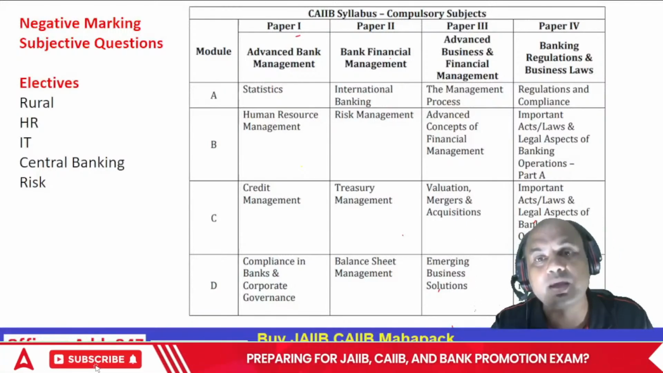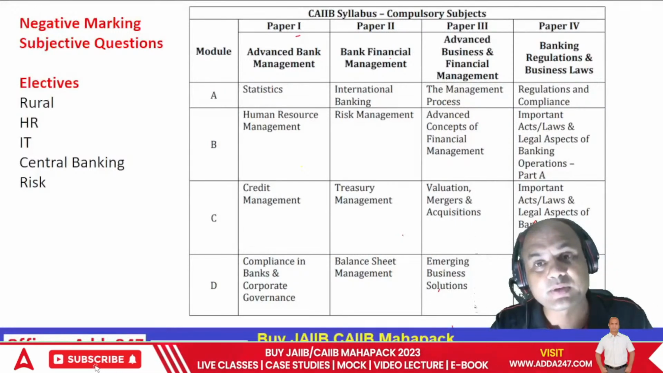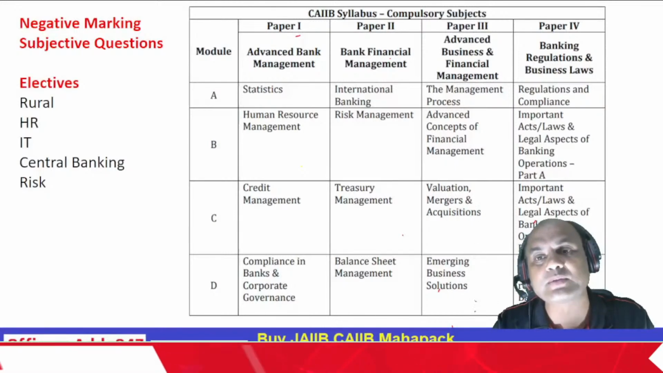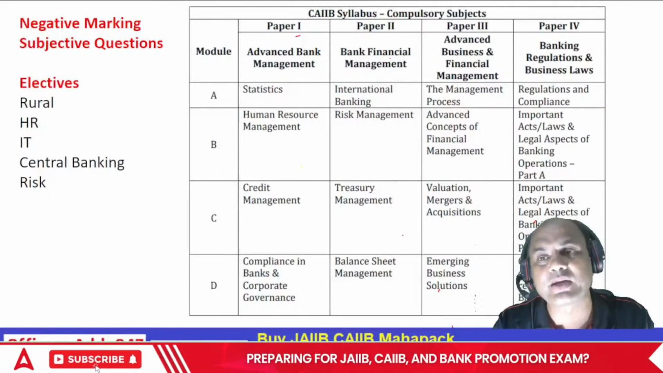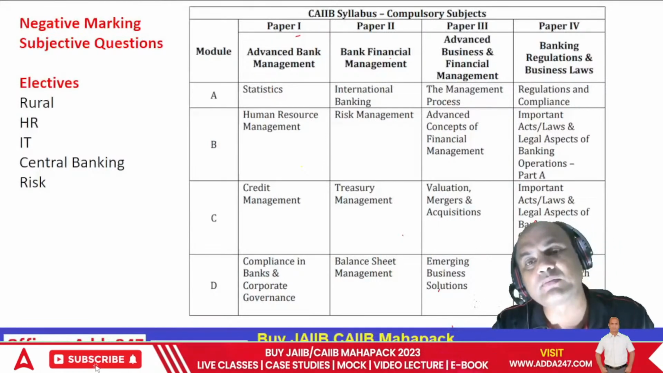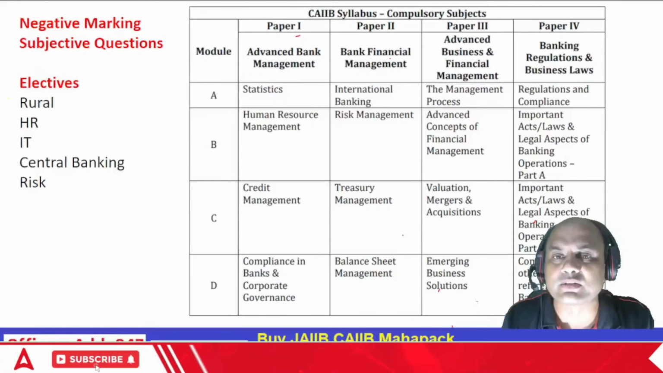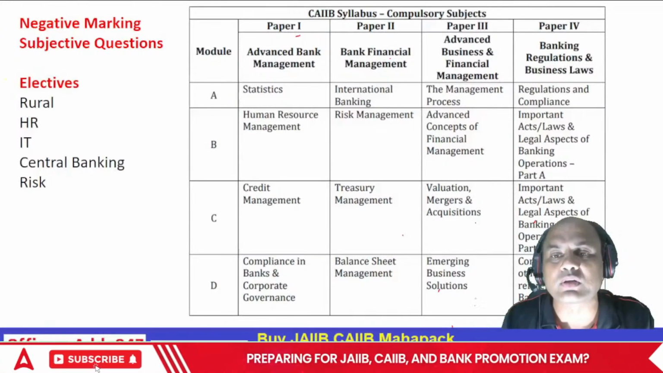So ABM, BFM, ABFM and BRBL. These are the 4 compulsory subjects: Advanced Bank Management, Bank Financial Management, Advanced Bank and Financial Management and Banking Regulation and Business Laws. Out of them, I'll tell you BFM is the toughest one. The worst subject overall is BFM.